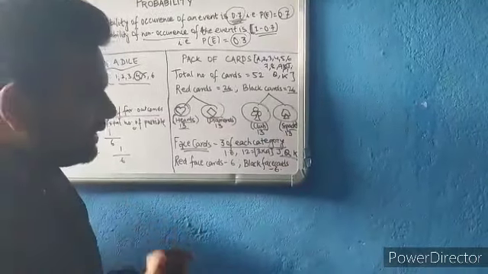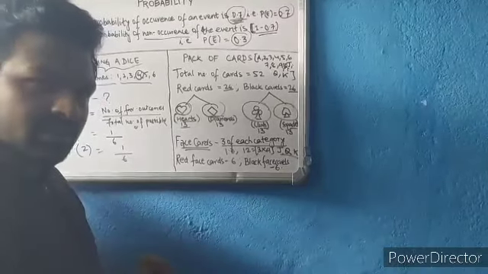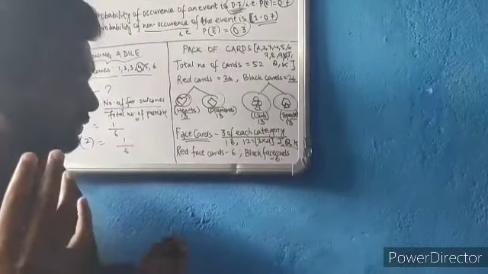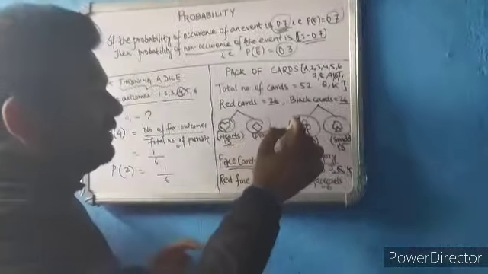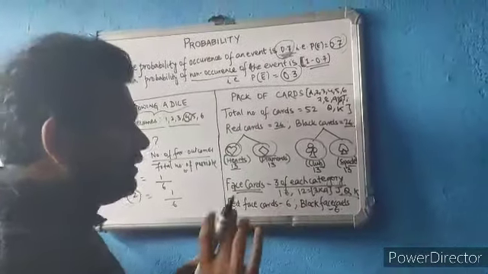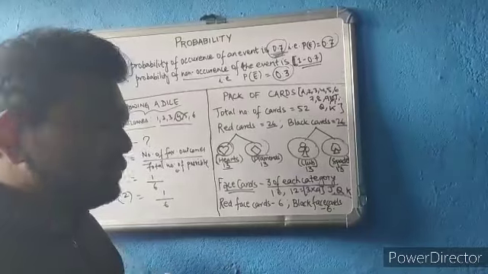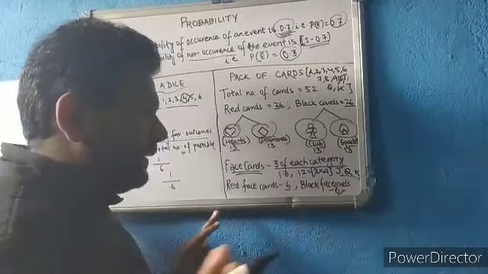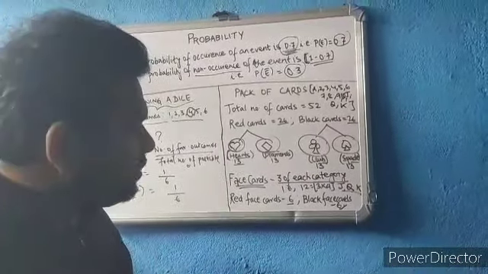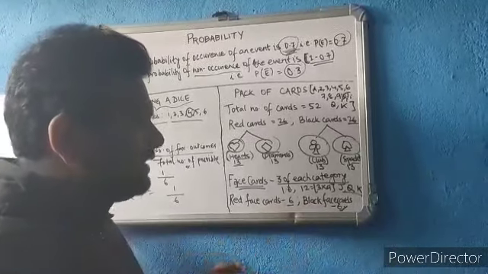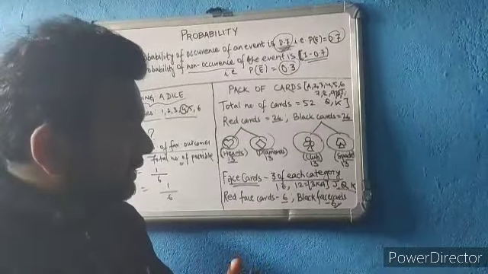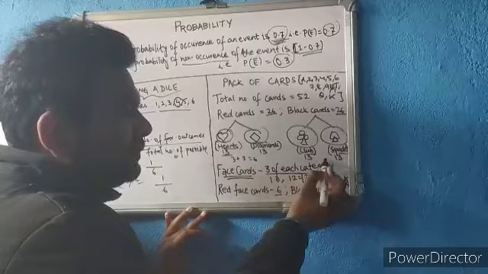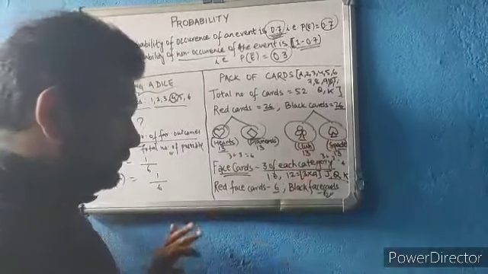So 1 jack, 1 queen and 1 king each of heart, diamond, club and spade, that is 3 into 4, which is 12. A total of 12 face cards are there. Out of 12 face cards, it's obvious that red face cards will be 6 and black face cards will be 6. It's obvious because we have 3 face cards, jack, queen and king, of hearts and of diamonds. That gives you 3 plus 3, which is equal to 6. Similarly 3 plus 3, 6 black face cards.